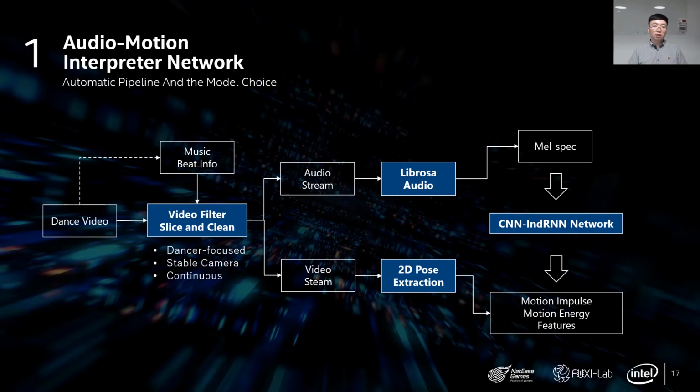After we got music and cross-modality motion features, now we can train the interpreter network. However, they are in two different domains. Therefore, we introduced the CNN autoencoder to map motion features into a latent domain. Moreover, to solve the gradient vanishing problems, we use independently recurrent neural network, which is a model optimized for longer dependency modeling tasks. Overall, this is the so-called CNN-IndRNN interpreter network structure.